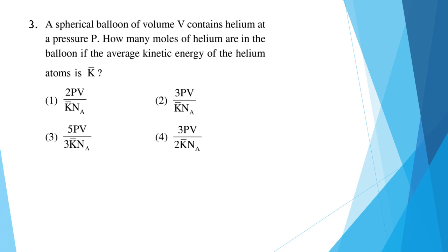Question 3. A spherical balloon of volume V contains helium at a pressure P. How many moles of helium are in the balloon if the average kinetic energy of the helium atom is K? The number of helium atoms will be equal to 3 by 2 PV divided by K, where K is the average kinetic energy. If we divide this N by the Avogadro number, we'll get the number of moles. So the number of moles will be equal to 3 by 2 PV divided by K into Avogadro number. So the correct answer here will be option number 4.